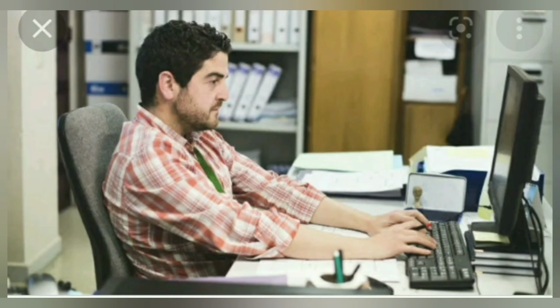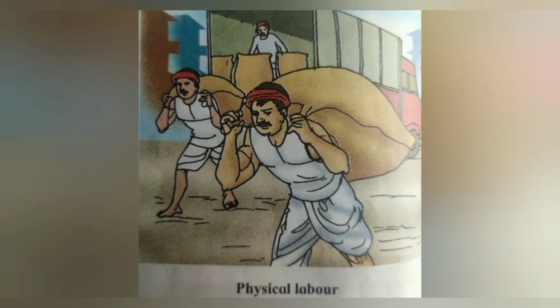Now, when doing certain kinds of work we make a lot of vigorous movement, and such work is hard on the body and is called physical labor. In this picture you can see a man carrying a burden. Some people work physically, for example farmers, workers, people who work in factories and farms.